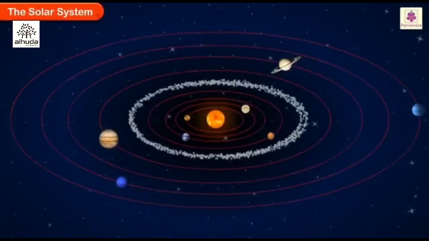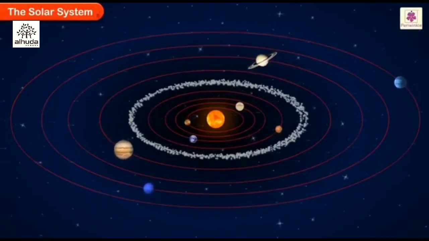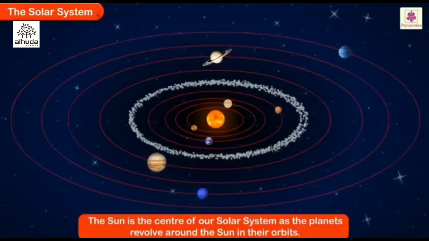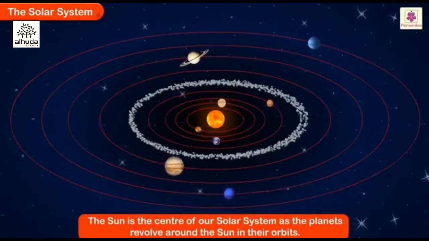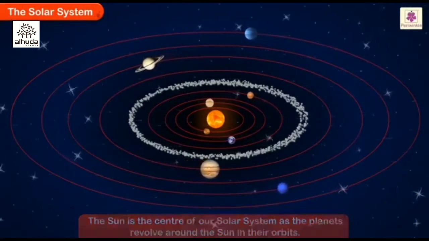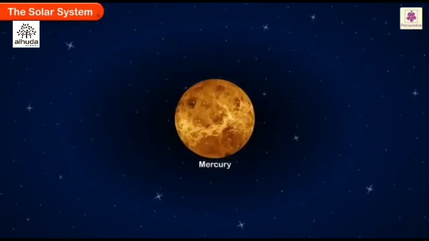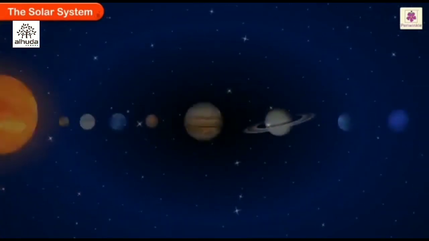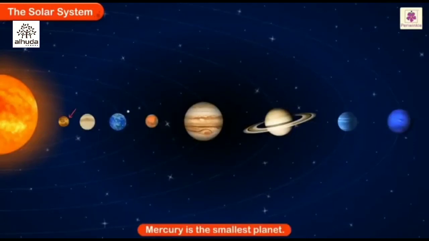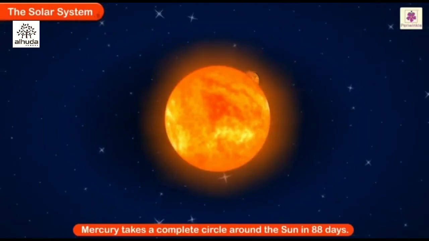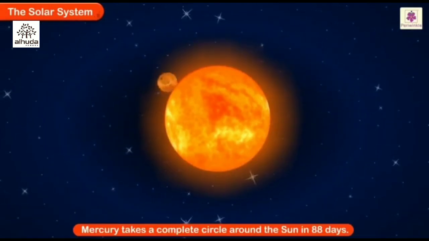The solar system. Let us take a tour of our solar system. The sun is the center of our solar system, as the planets revolve around the sun in their orbits. Mercury. It is the planet closest to the sun and is therefore very hot. It is also the smallest planet in our solar system and takes a complete circle around the sun in 88 days.